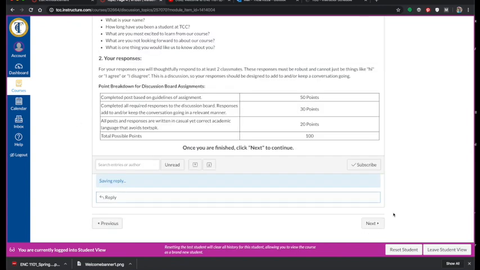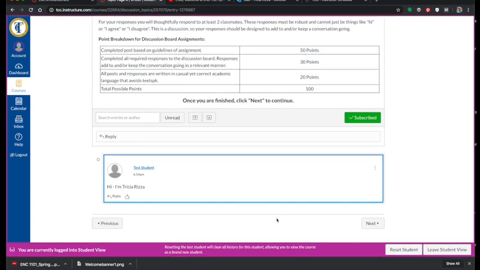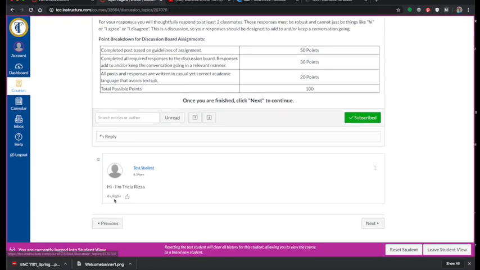But when you're ready, you would hit post. And then if you were to come up behind somebody and reply, you would just go underneath their post, hit reply. So very similar to probably many platforms of social media that you're familiar with. Once you are finished with the discussion board, you're going to click next.